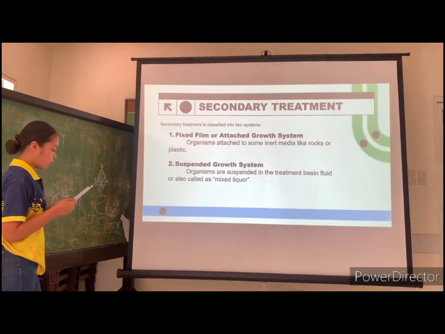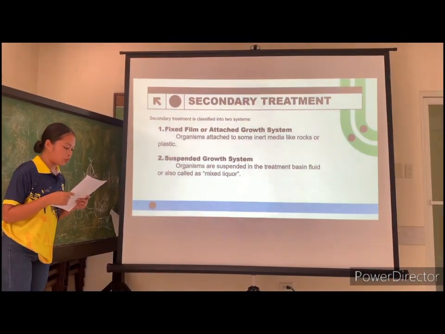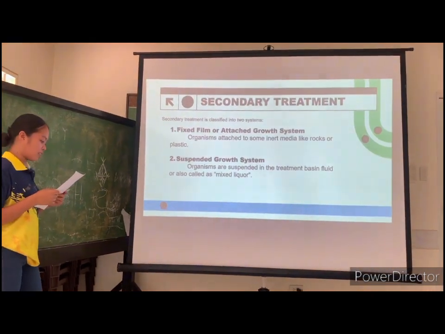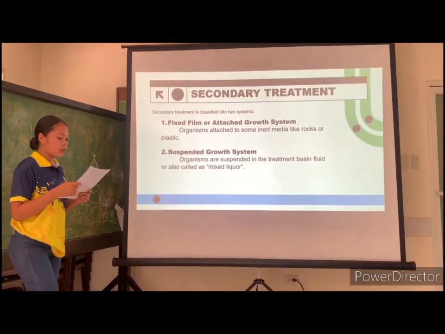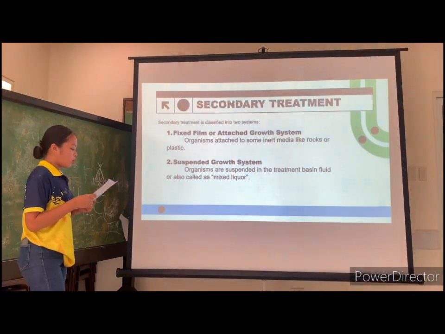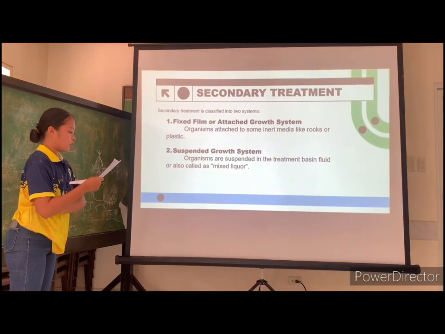As wastewater flows over the biofilm, the microorganisms break down organic matter, transforming it into less harmful substances. Fixed film systems are efficient and often used in processes like biological trickling filters and rotating biological contactors.